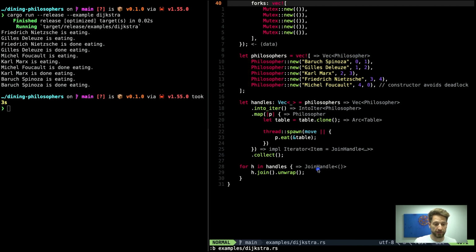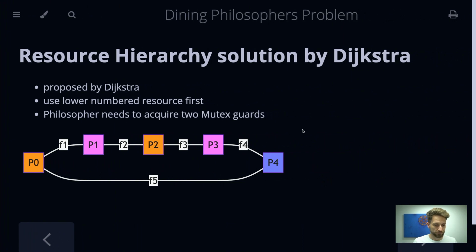Let's discuss the next option, how you can solve this. On Wikipedia you have the explanation of how the problem is proposed, but also potential solutions to the problem. I tried to implement all of them. So we went over the hierarchy solution. Now we can look at the next one.